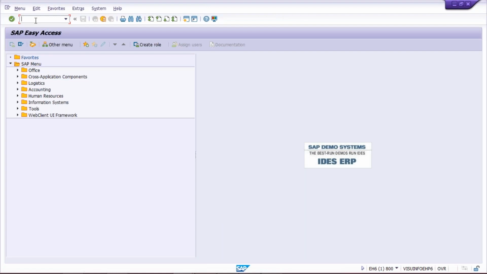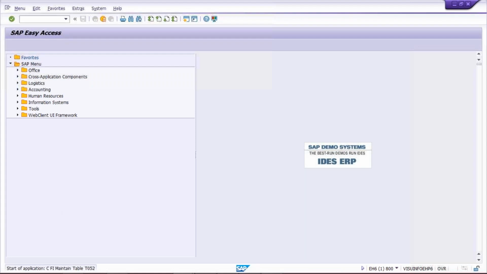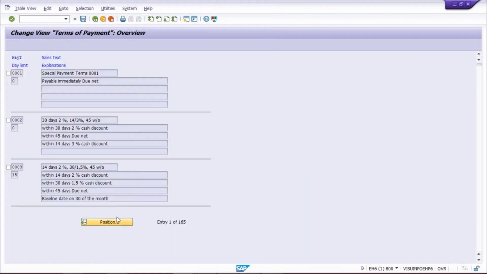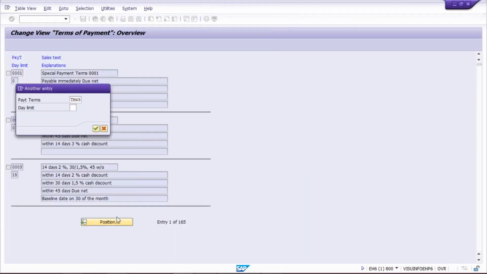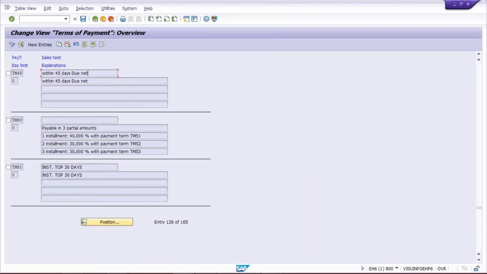As I said, I have already explained, OBD8 is the transaction code by which we are going to set up a terms of payment. So I've already set up a payment terms, TM45. Okay, let me check. I think I have set it up. Yes, it is there. TM45, the terms of payment is already set up.